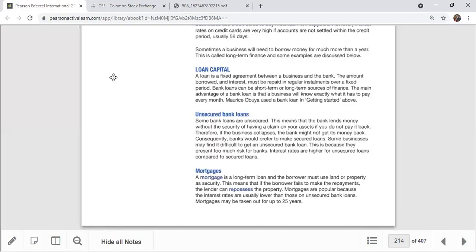Even for us at the individual level, not the business level, we can apply for short-term loans and long-term loans from a bank, like a personal loan.